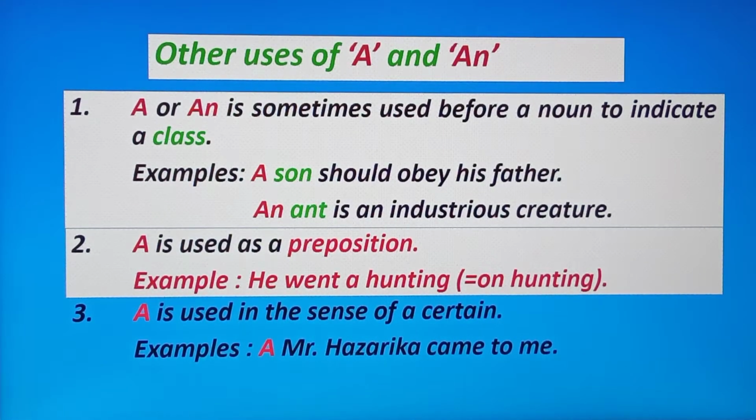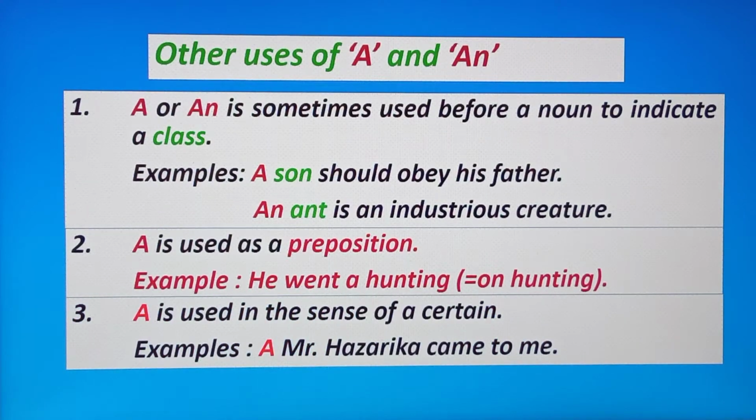Number 3, a is used in the sense of certain. For example, a Mr. Hazarika came to me. A is used in the sense of certain, that means a certain Mr. Hazarika came to me.